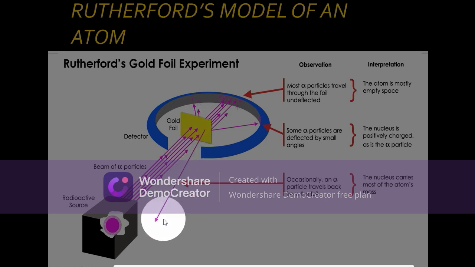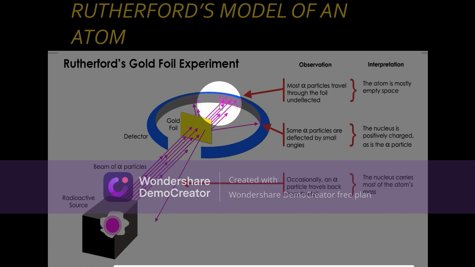So these are the 3 observations. From these 3 observations he gave 3 interpretations. So the undeflected one, directly passing through, he says that the atom has a lot of empty space, because it is directly passing through. If it is empty only, it can pass through.